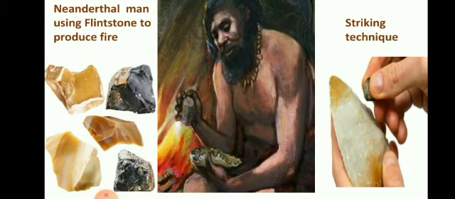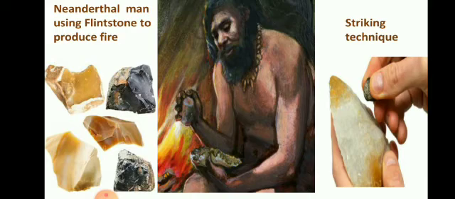So this is the picture. The first picture is of the flintstone. If you also find such stones around while playing, you can rub them against each other and you can see the spark. Many of you might have already practiced it. When we are playing outside, on the ground, you can find such stones, and when you strike them on each other, they produce a spark. So using this spark, they used to light the fire.